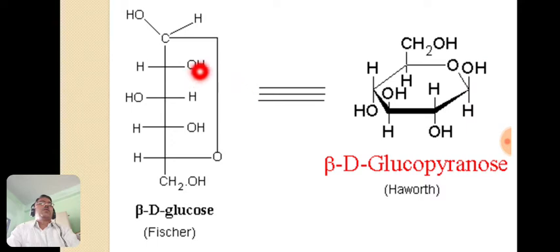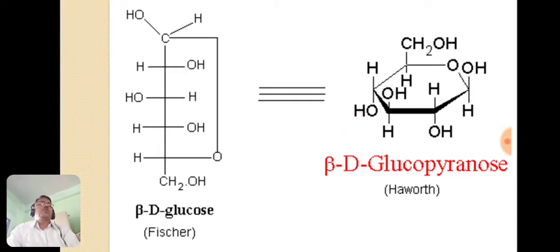Now here the second OH group, that is actually, this is the third one. First one is this primary, this is the second OH group, and this is the third. So this third OH group, that is to the right hand side, so it is always shown below the plane of the ring. Then the fourth OH group, that is to the left hand side, so it is always above the plane. And the fifth hydroxyl group, it is to the right side in Fischer formula, so it is always below the plane of this ring.